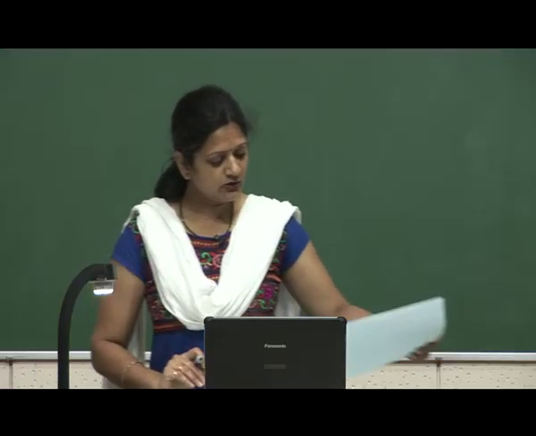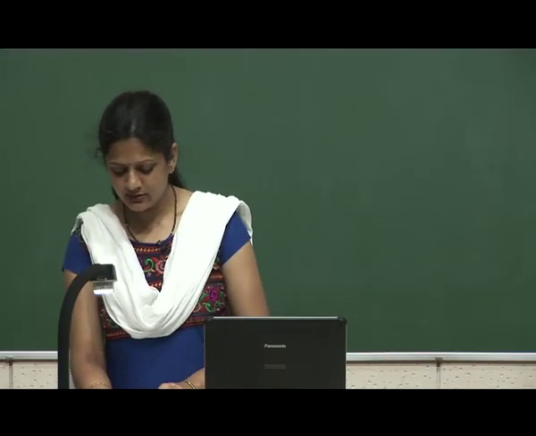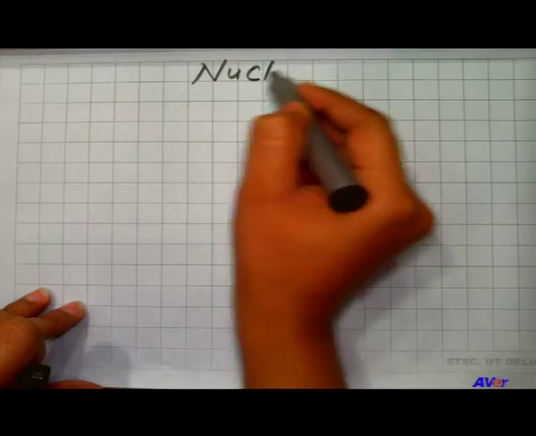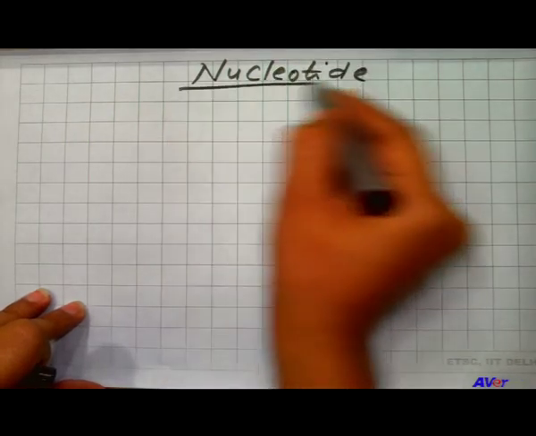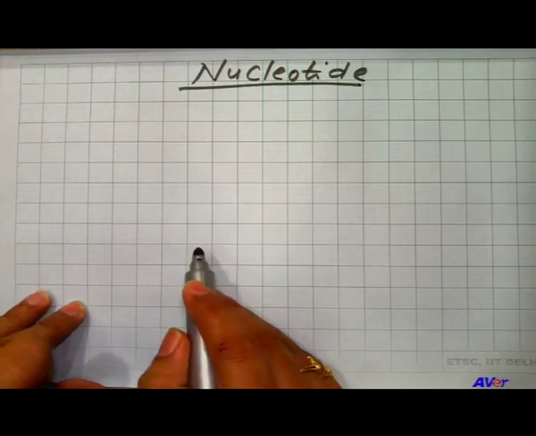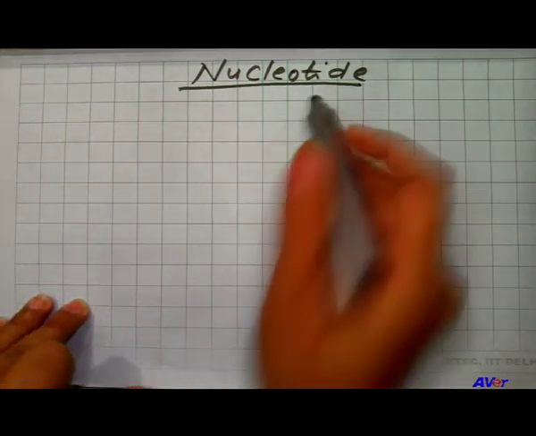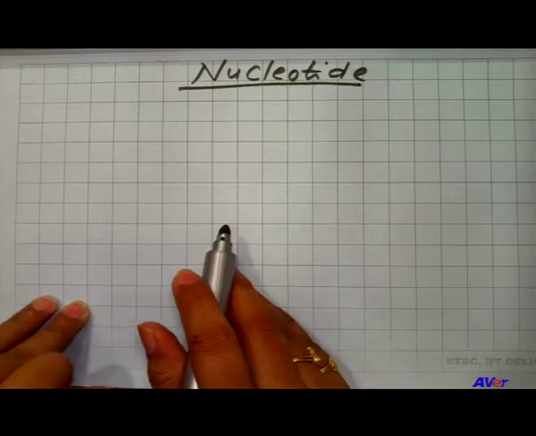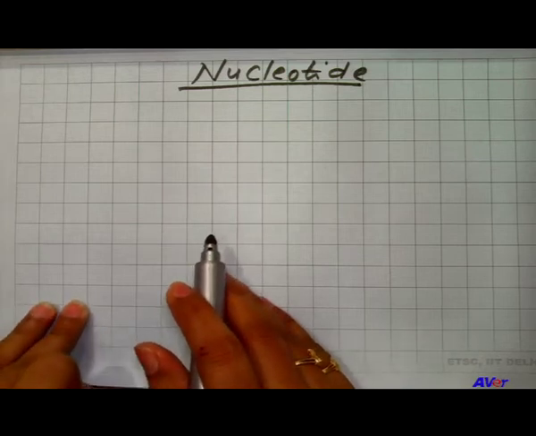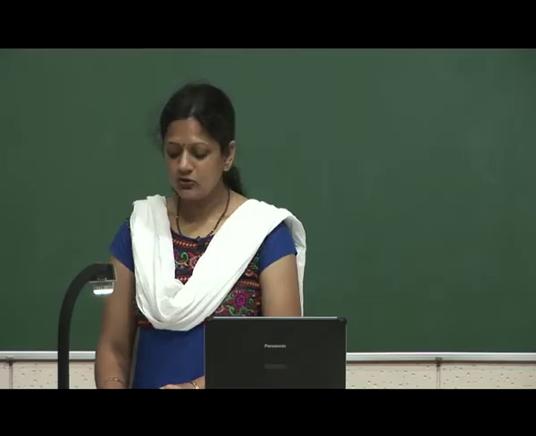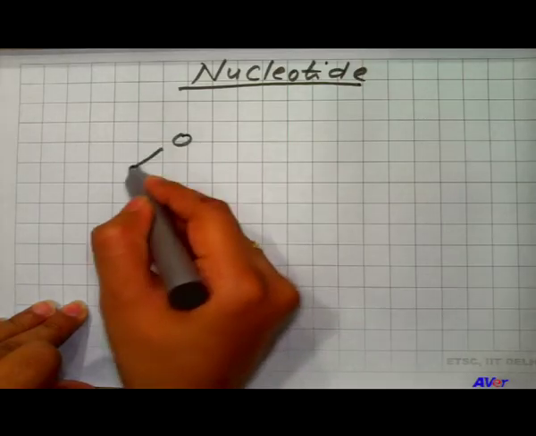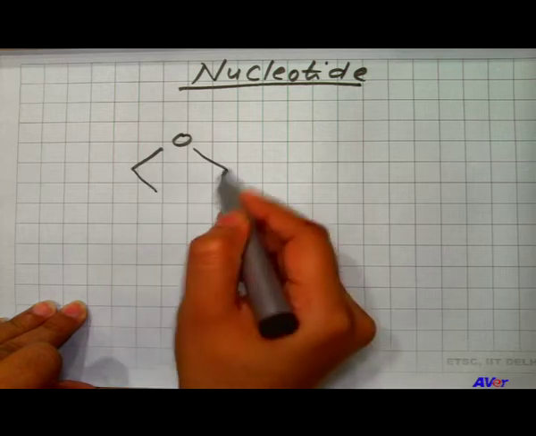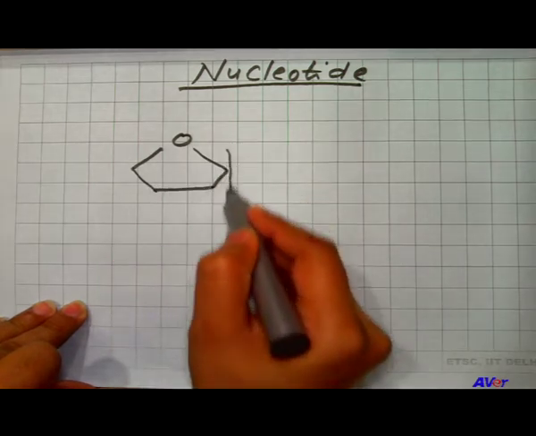Now, let us move towards the nucleotide. As I have already explained, nucleotide is a combination of nucleoside and the phosphate molecule. Nucleoside is a combination of sugar and nitrogenous base.